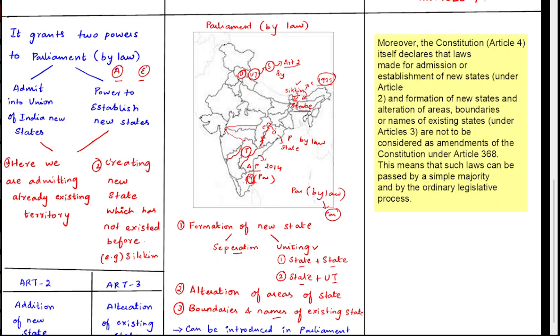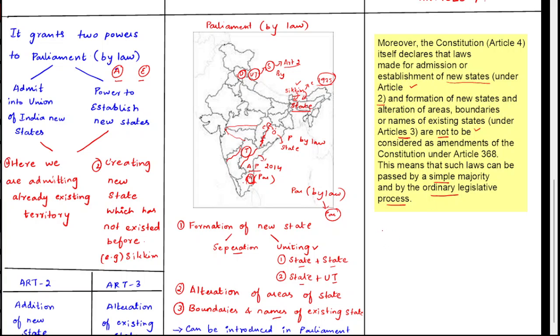This is a little complicated. I will explain it to you in a simple manner. Here, the Constitution itself declares that laws made for admission or establishment of new states, that is under Article 2, and formation of new states and alteration of areas, boundaries, or names of the existing states, that is Article 3, are not to be considered amendments of the Constitution under Article 368. That means these laws can be passed by an ordinary legislative process through a simple majority.